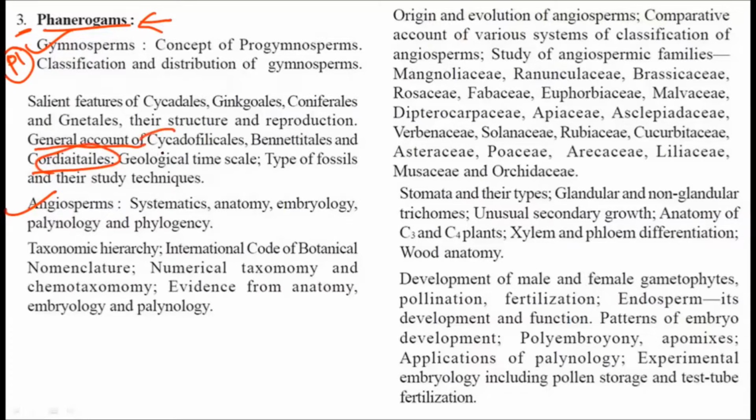We have completed the general accounts of the Cycadophyticales and the Benititales, and now we are going to see the Cordiatales. Remember, all these three are extinct gymnosperms. All these three orders belong to the extinct gymnosperms, and they show fossil forms only. And that is why, as I already told you, there is a scarcity of information whenever we talk about the fossil record. So let us consider the Cordiatales.